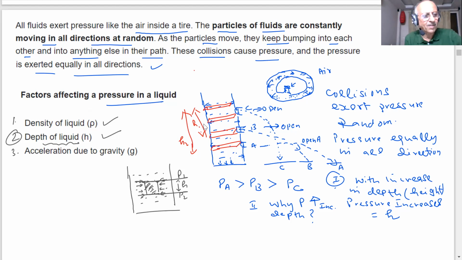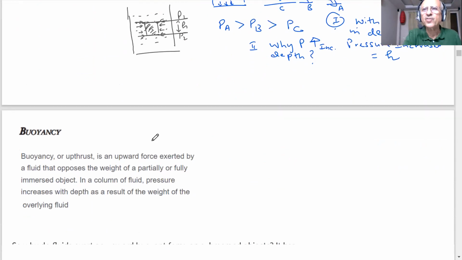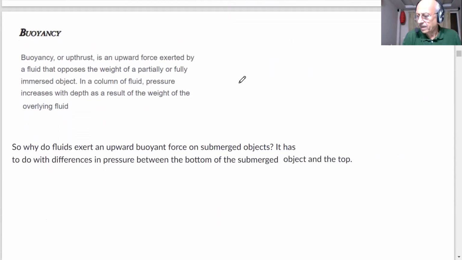That point is important because what we wanted to understand, student, is that fluids exert pressure. Now we understand why the pressure is there. Therefore, if you have a bucket full of water, there is a liquid in it, it has a pressure because there is a thrust per unit area. On the sides, you will see the pressure is equal, but as you go deeper and deeper, the pressure becomes more, because with depth, with height, the pressure is changing.